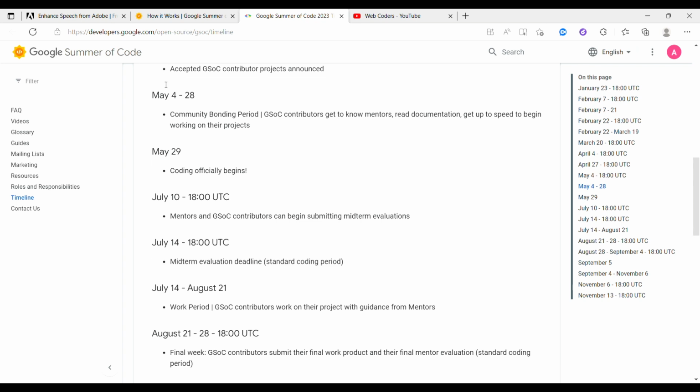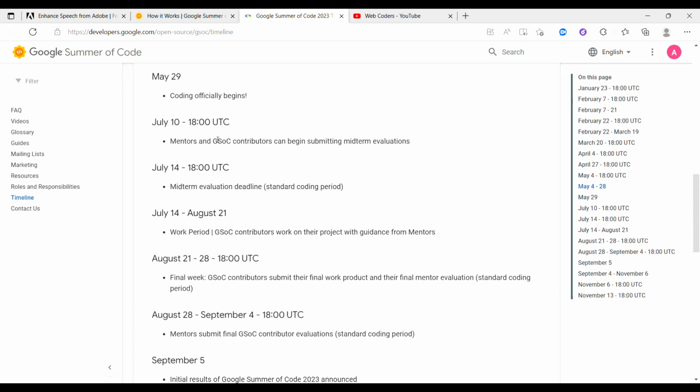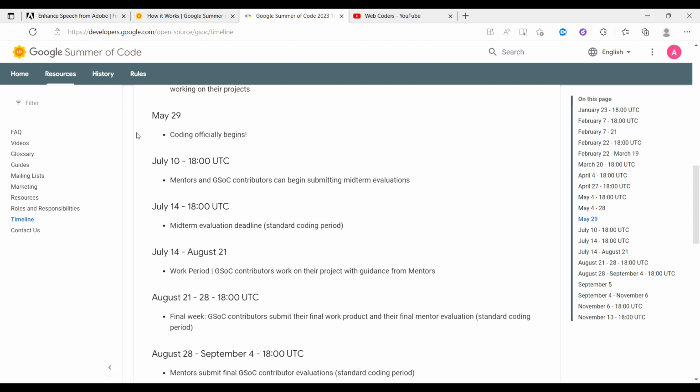From 4th of May to 28th, the community bonding period: all the GSOC contributors who have been selected will meet with their mentors, and they will get the documentation about what they have to work on, meaning the projects and all the details. From 29th of May, they will start the coding on those projects. Okay, they will start working.